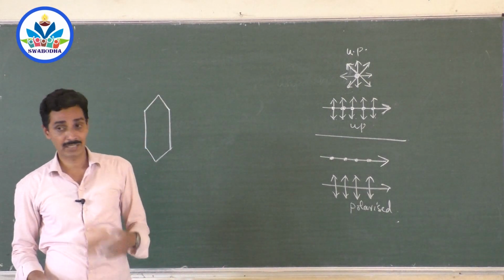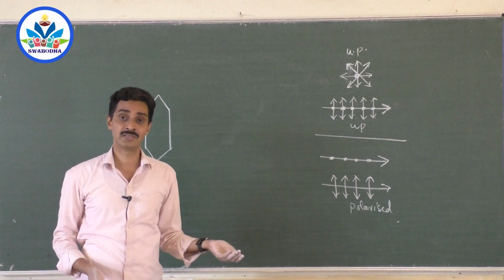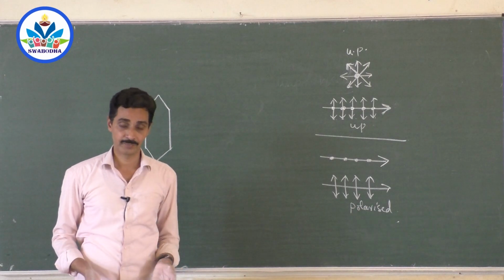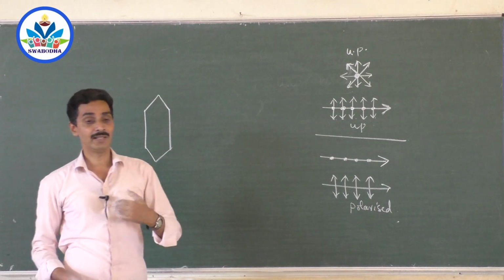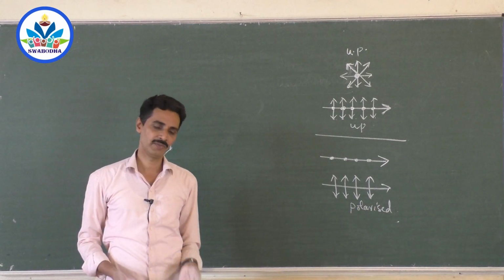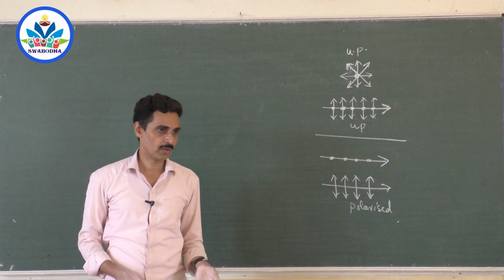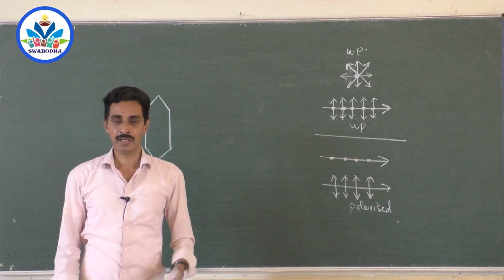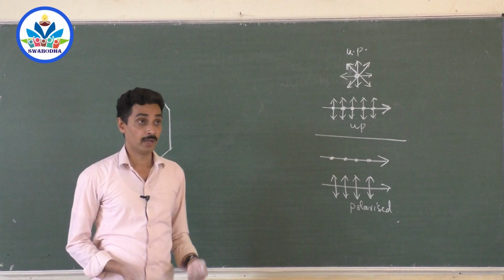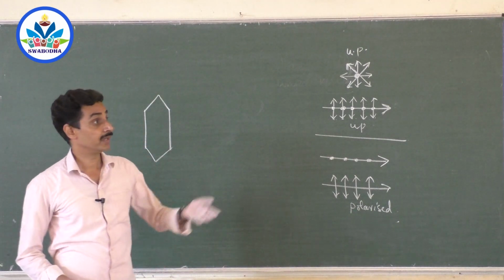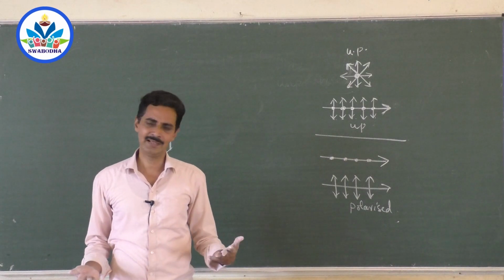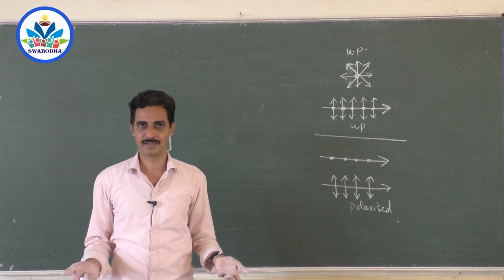So the intensity of the light coming out of the sheet, that polarizing sheet, which we call a polarizer, will be definitely much lesser, because many of the electric field lines are lost. It has been absorbed by the material. Now, does it mean that if the intensity of some light is less, it is polarized? No, we can't say. Intensity will decrease because of many reasons.